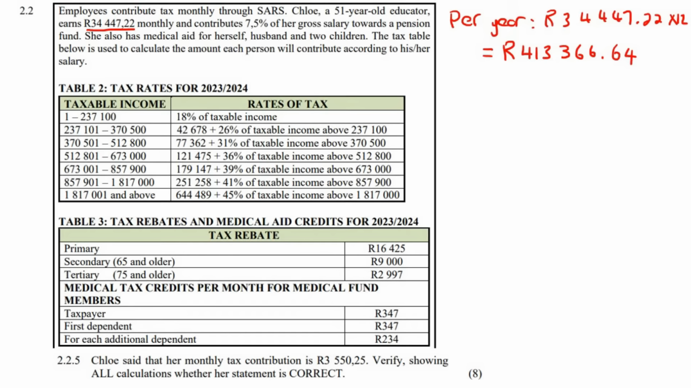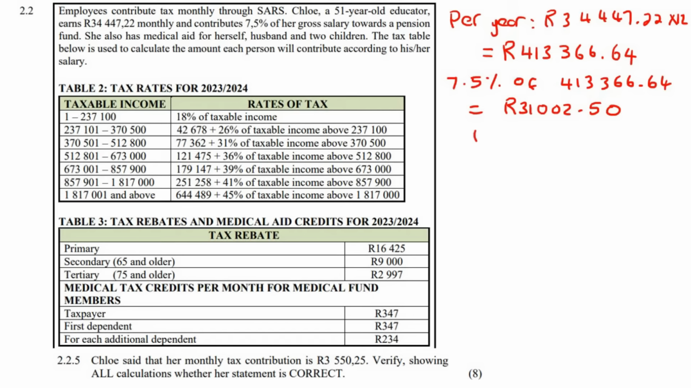Okay? That is not the number that you're going to use over here. We have not taken into account pension. So we're now going to see what is 7.5% of that. Some of you might have done this a bit differently to me. You might have said, what is 7.5% of the monthly amount? And then you take that answer and multiply by 12. That is absolutely fine. You can also do it like that. So 7.5% of 413,366.64. Let's work this out. And that'll be 31,002 rand and 50 cents if you round off.